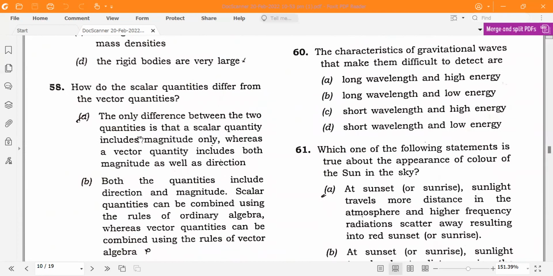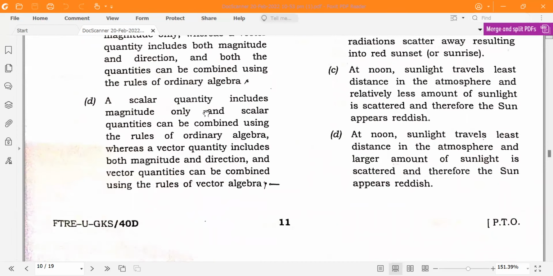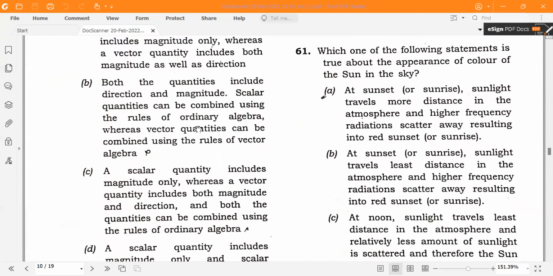The only difference between the two quantities is that a scalar quantity includes magnitude only, whereas a vector quantity includes both magnitude as well as direction. But if you go for the fourth option, a scalar quantity includes magnitude only and scalar quantities can be combined using the rules of ordinary algebra, whereas a vector quantity includes both magnitude and direction and vector quantities can be combined using the rules of vector algebra. So D will be the more appropriate answer for this.